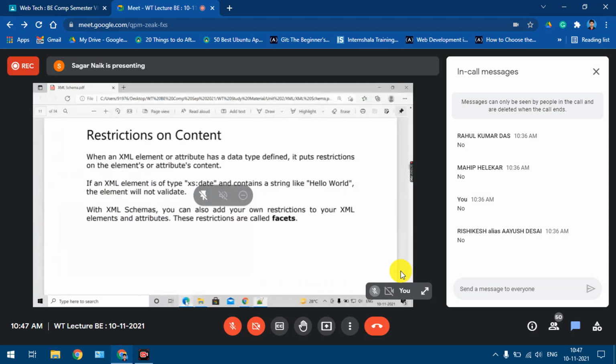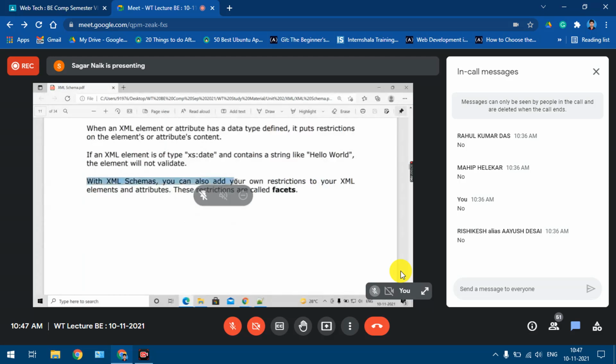These are the same points I said. When an XML element or attribute has a data type defined, it puts a restriction on the content; it has to be of that data type, yes? If the element is of type date and it contains, suppose, a string, it will not validate because of the data type, right? Now with XML schemas, you can also add your own restrictions, and these restrictions are known as facets.